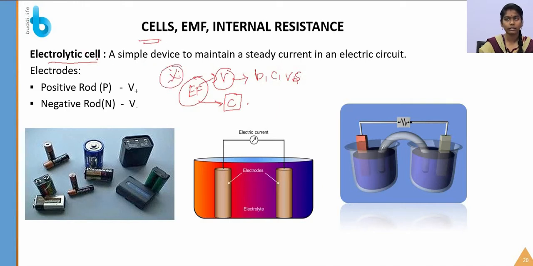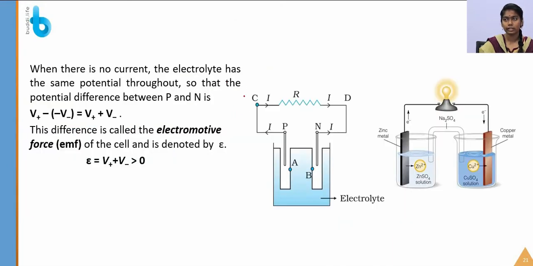Okay, let's see what an electrolytic cell is. It is a simple device to maintain a steady current in an electric circuit. There are two types of electrodes: one is a positive rod and the other is a negative rod. This is an example of a real-time cell that is used in remote batteries and car batteries, that is, small remote control car batteries. Let us consider this figure. In this figure two electrodes are placed in an electrolyte, and A and B are the points taken in the electrolyte. Inside the electrolyte there is a passage of current, with a certain amount of resistance.